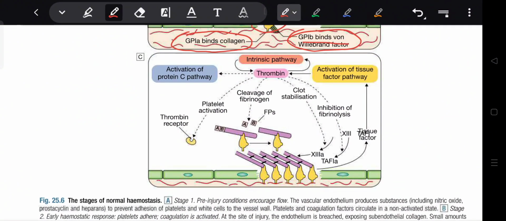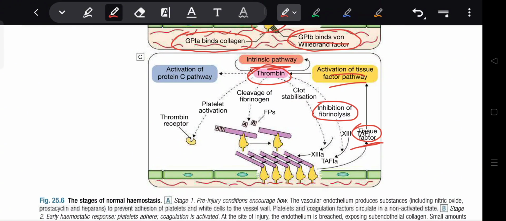We can see now the intrinsic and extrinsic pathways. First of all, activation of coagulation factors by tissue factor, activation of the tissue factor pathway. Tissue factor activates thrombin, which activates the intrinsic pathway, and then the intrinsic pathway activates thrombin, with inhibition of fibrinolysis.